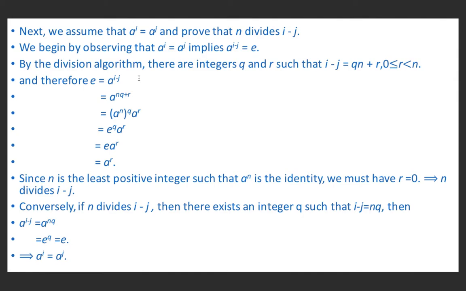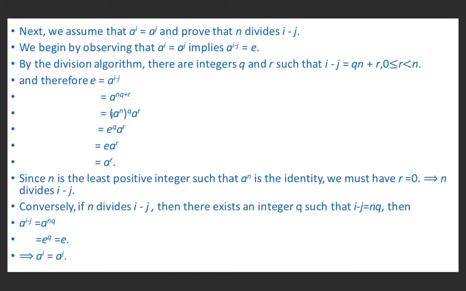So by the division algorithm, there are integers q and r such that i minus j equals qn plus r, where r lies between 0 and n. Therefore, e is equal to a raised to the power i minus j. Here we have i minus j is qn plus r, so it is nq plus r. This can be written as a^(nq) a^r.